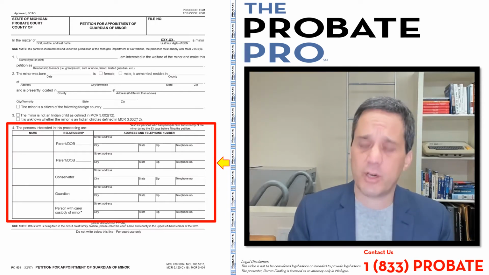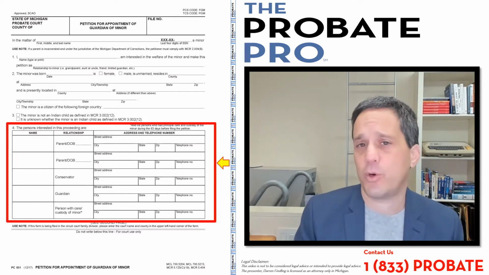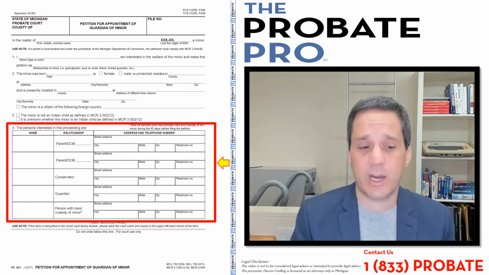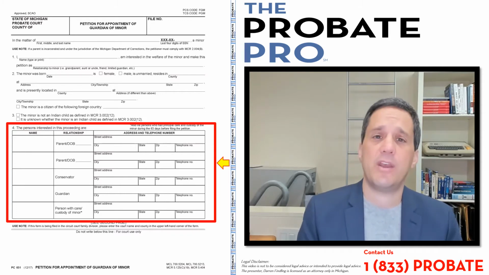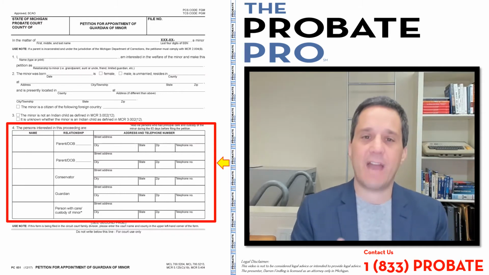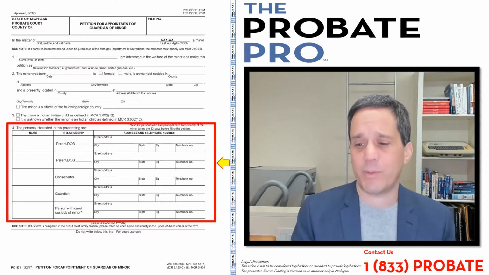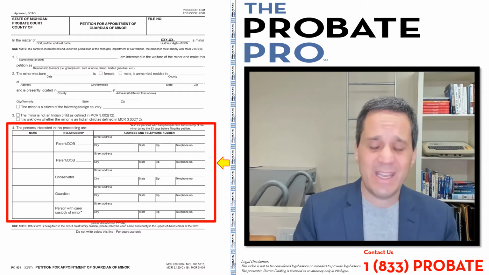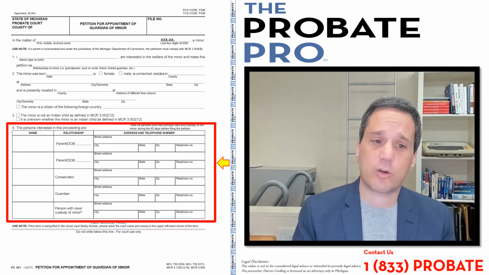The conservator, this would be an individual appointed by the court and deemed to be the conservator. They're reflected here as well as a guardian or limited guardian, and the person that may have the current care and custody but without legal authority would be reflected in the last box. Again, there's some technical aspects here. You want to be really careful that you do this part correct.